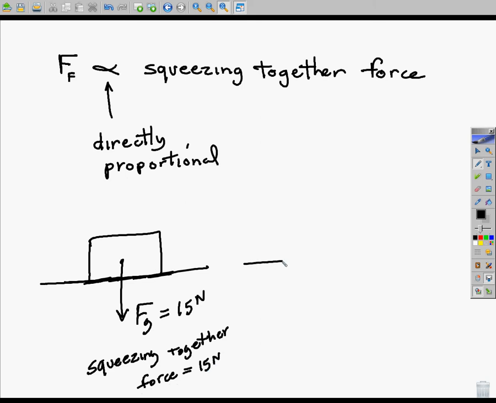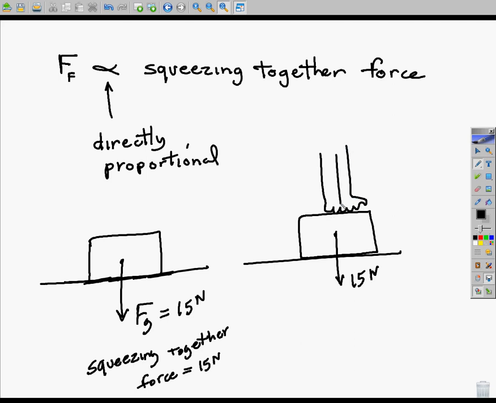But if someone came along and pushed down on the brick, so the brick that normally weighs 15 newtons, has someone come along and take their fist and push down on it. They push down on that brick with an additional downward force of, let's say, 10 newtons. So they're pushing down on the top of the brick with a downward force of 10 newtons, and the brick itself weighs 15 newtons.